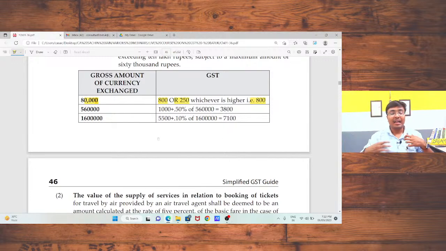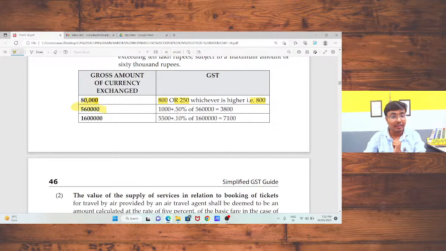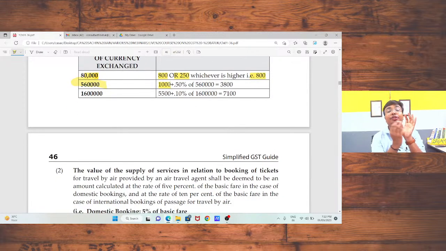Next situation, I have 5,60,000 rupees, that is above 1 lakh but up to 10 lakh rupees. In that case, what will be the value of supply? 1000 rupees plus 0.50% of the gross amount exchanged, that is 3800 rupees, will be the value of supply for the bank, and the bank has to pay tax on that. If the amount exceeds 10 lakh rupees, say 16 lakh rupees, in that case 5500 plus 0.10% of 16 lakh, that is the gross amount exchanged, that is 7,100, subject to a maximum of 60,000 rupees.